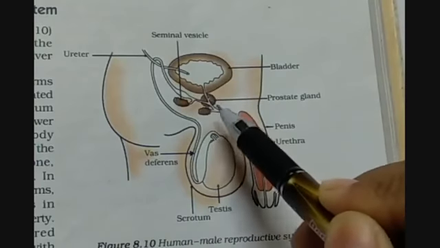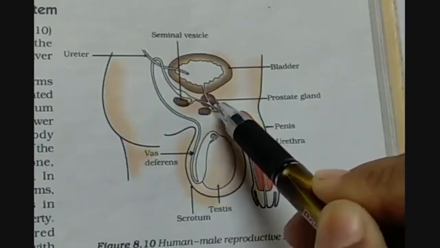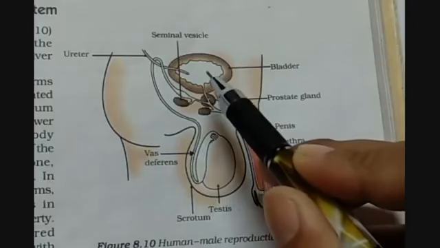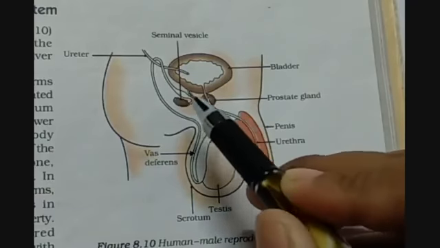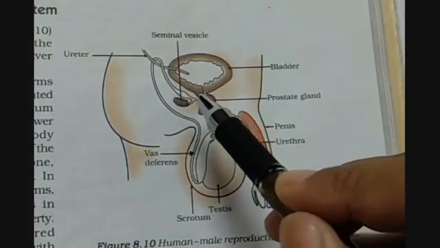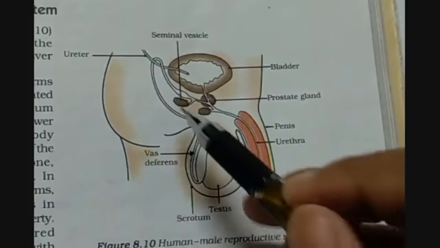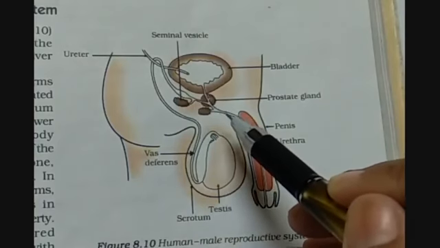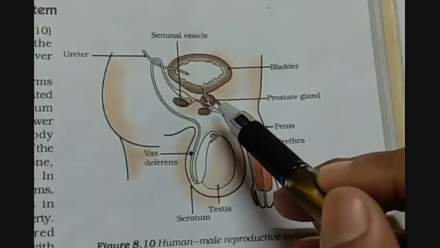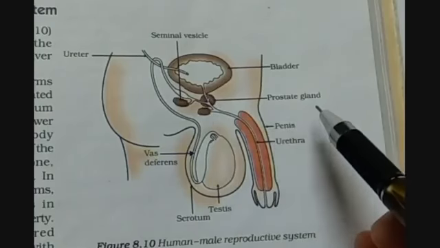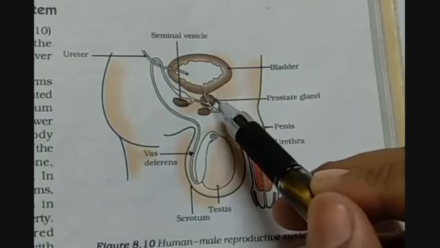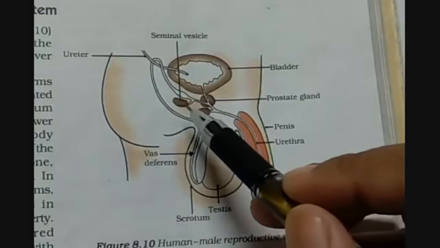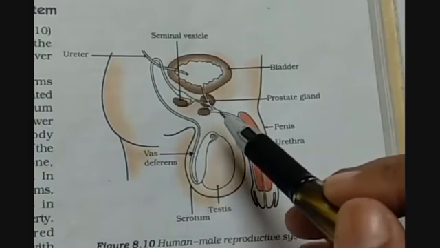Prostate gland is a bilobed gland which you are seeing as a dark color here, and the bladder passage is also passing through it, along with the seminal vesicle duct and the vas deferens which have combined. All these combine together and form a common passage here. The fluid of the prostate gland will also be secreted in the same passage, and the fluids from the vas deferens and the seminal vesicle are also secreted in the same tube.